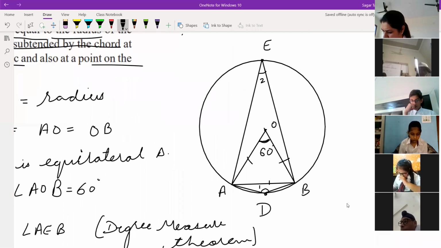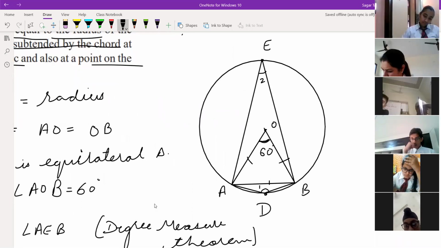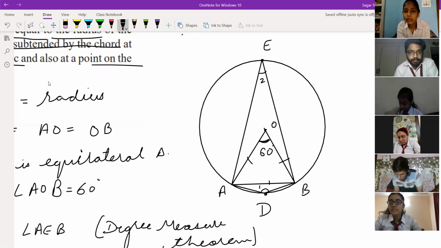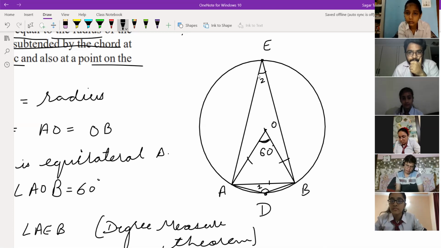Some of the students have written the answer in the chat section. Yes, angle 2 and this angle 1, meaning E and D I am talking about. I don't know, sir. Why you don't know?